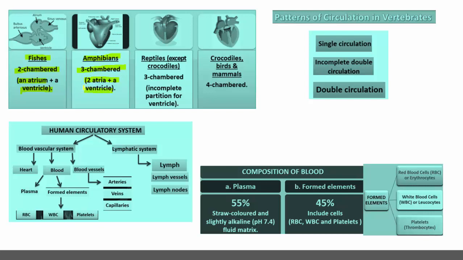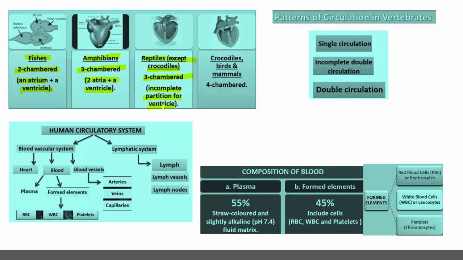So the number of chambers in the heart of amphibians is 3. Then reptiles, with the exception of crocodile, the heart is three-chambered. Even though crocodile belongs to the reptiles, crocodile contains a four-chambered heart. In reptiles, the incomplete partition of the ventricle is observed.